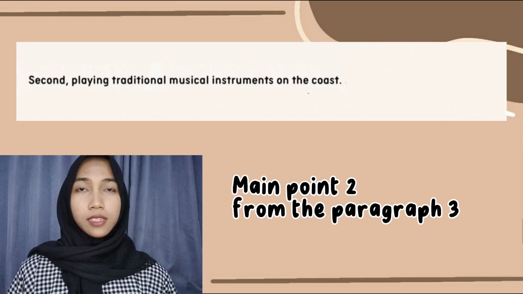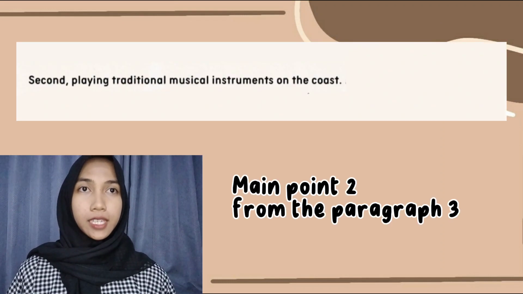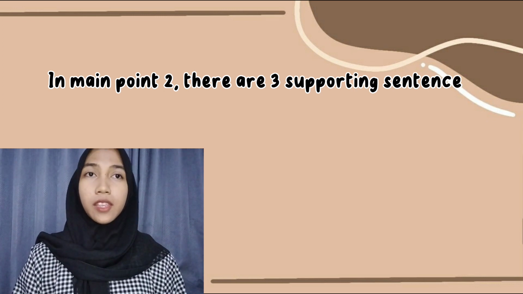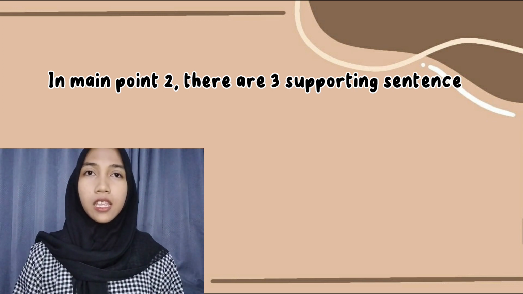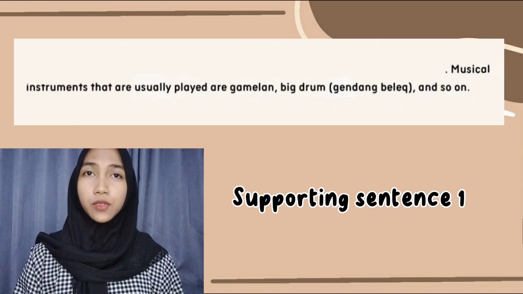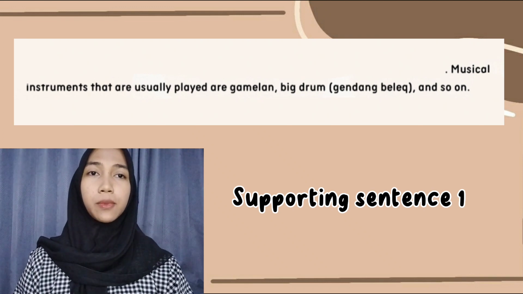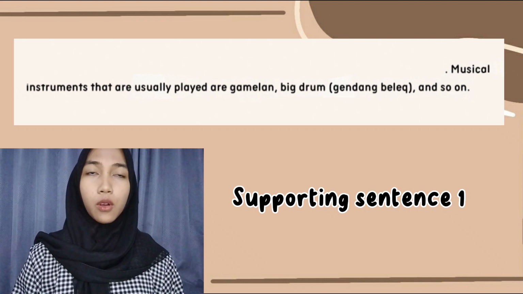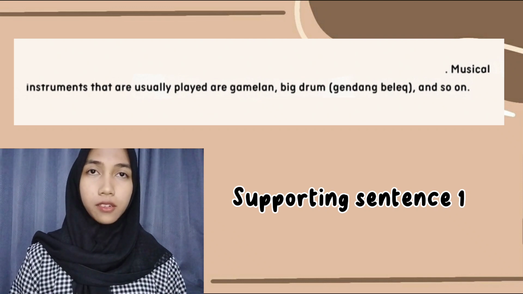Next is the second main point. The second main point from paragraph 3 is: second, playing traditional musical instruments on the coast. In this paragraph, there are 3 supporting sentences. The first supporting sentence is: musical instruments that are usually played are gamelan, big drum, or gendang belek, and so on.